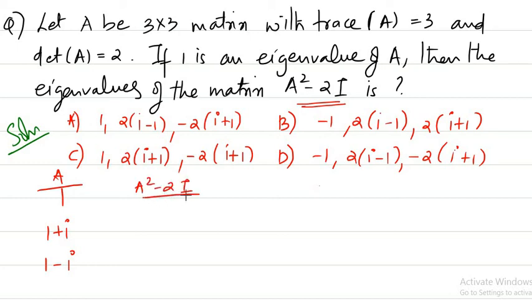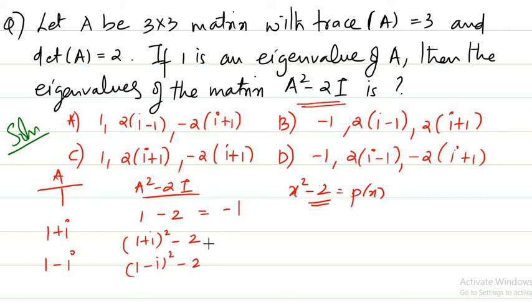So the polynomial is x square minus 2. So A square minus 2I means 1 square minus 2 into 1, that is minus 1. Then 1 plus i the whole square minus 2, and 1 minus i the whole square minus 2.